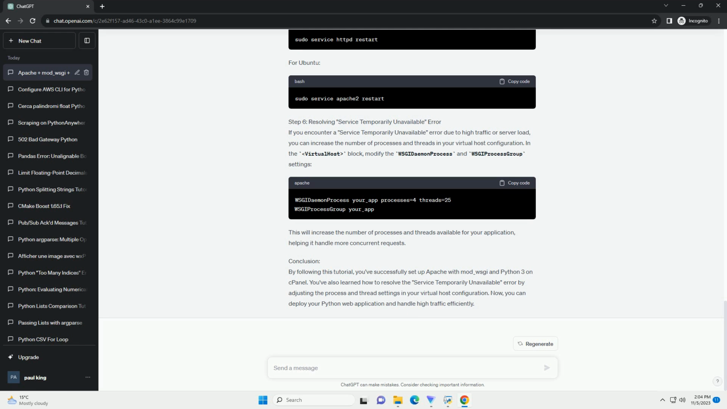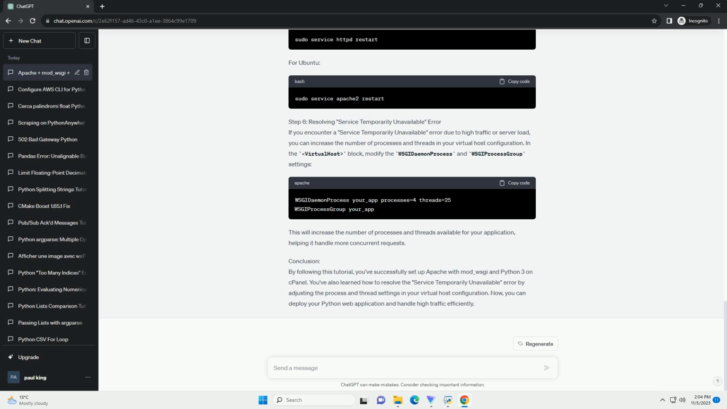Create a wsgi script file for your application. In the example above, we used app.py as the script file. Place this file in your application directory, /home/your_username/myapp. Example app.py script. Test the Apache configuration for syntax errors. If the configuration test is successful, reload Apache to apply the changes.